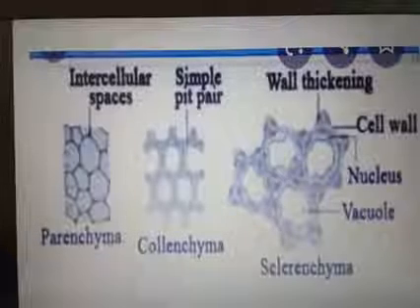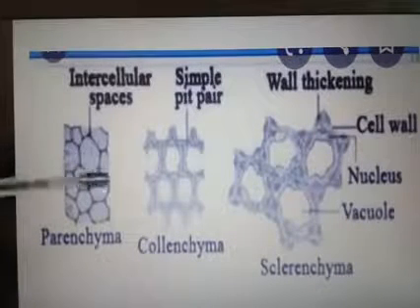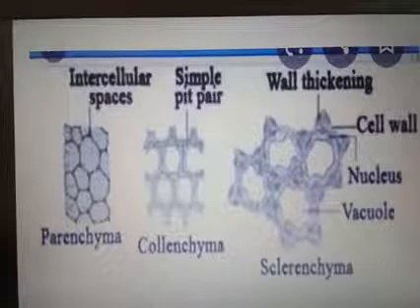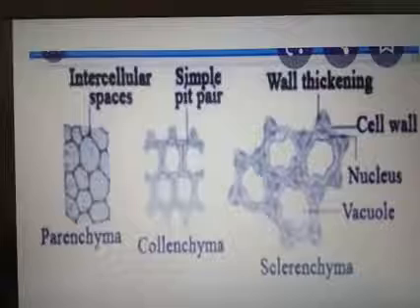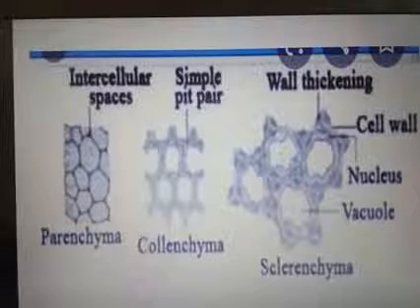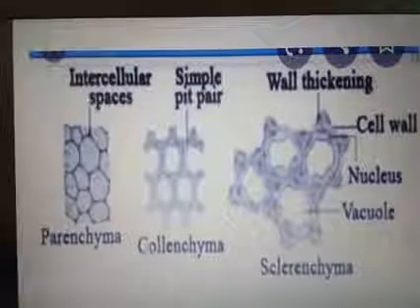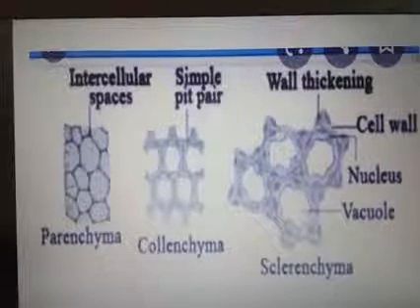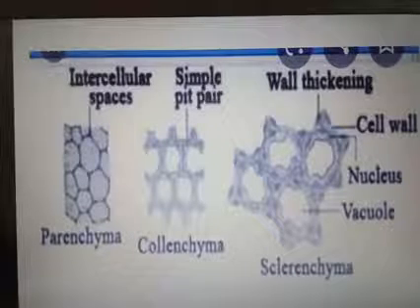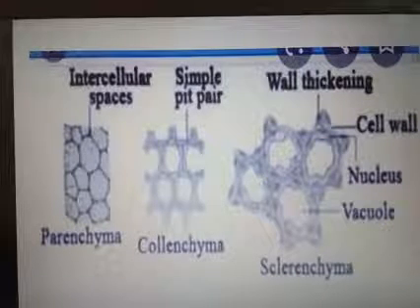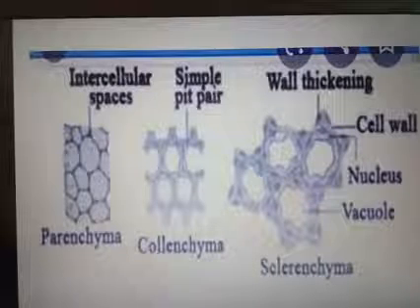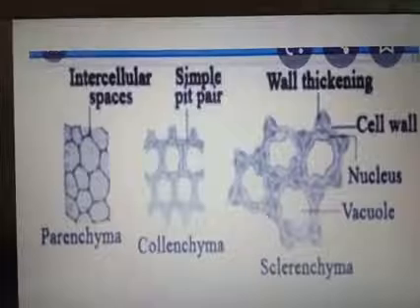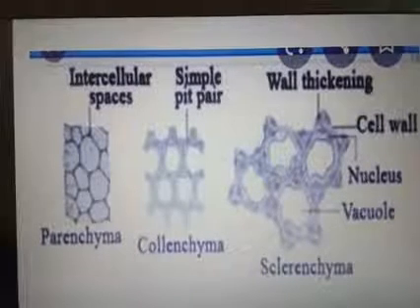You can see here the structure of parenchyma, the textbook picture. Parenchyma is composed of thin-walled cells. So the first point about parenchyma is that it is thin-walled. Second, it exhibits various shapes like oval, round and polygonal. The cell wall is made up of cellulose. Parenchyma performs different functions like photosynthesis, storage of food, respiration and secretion. Got it?